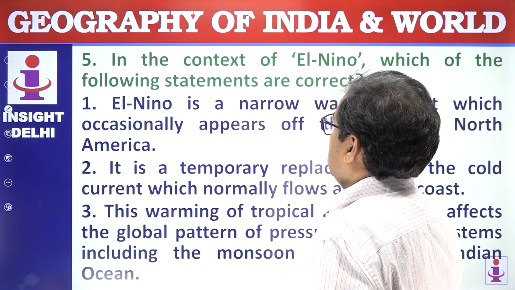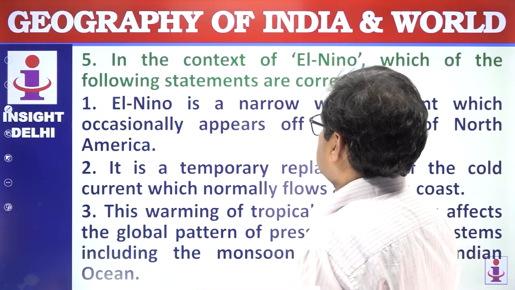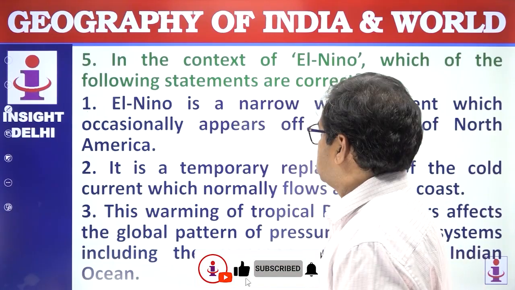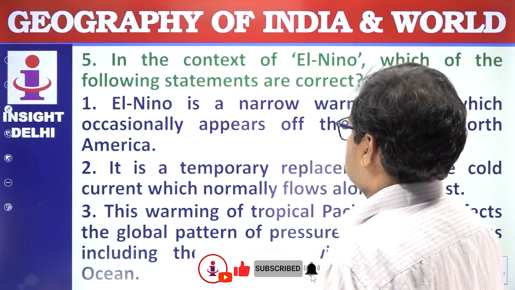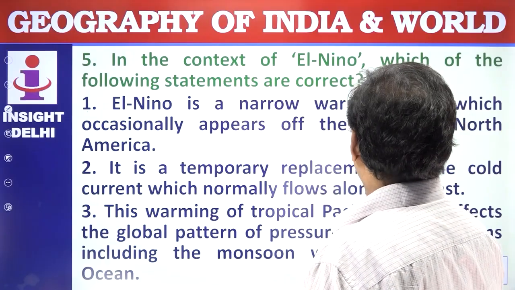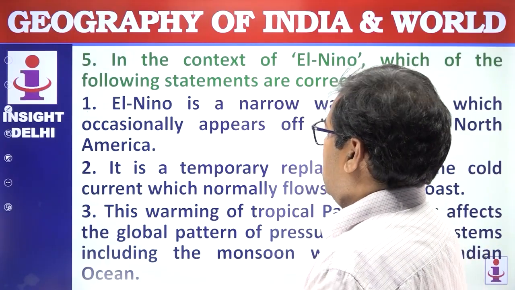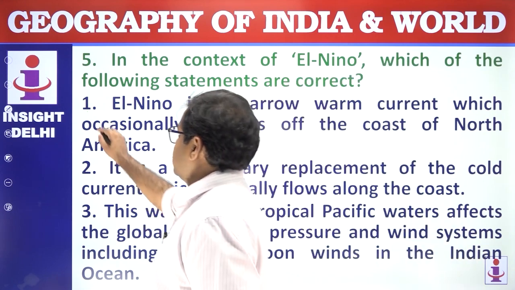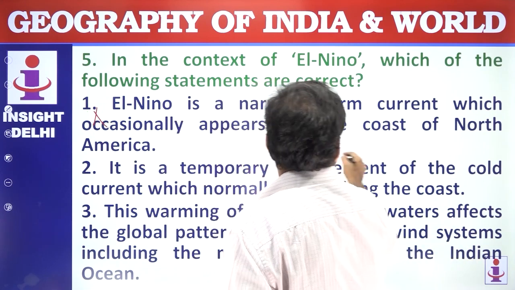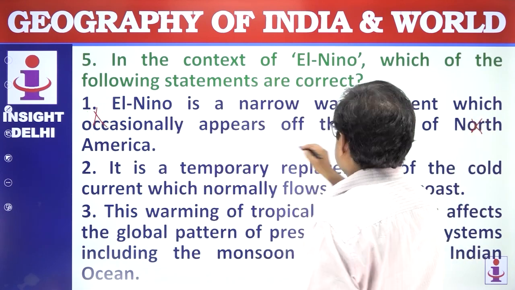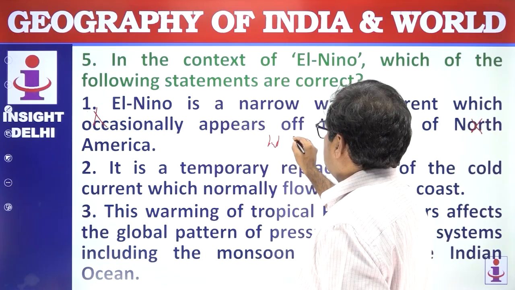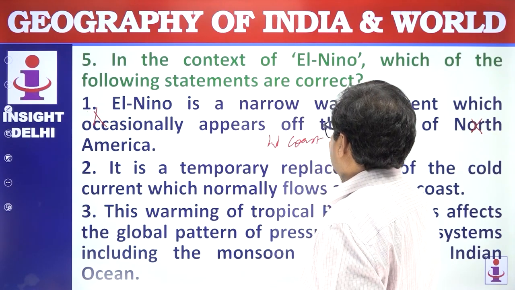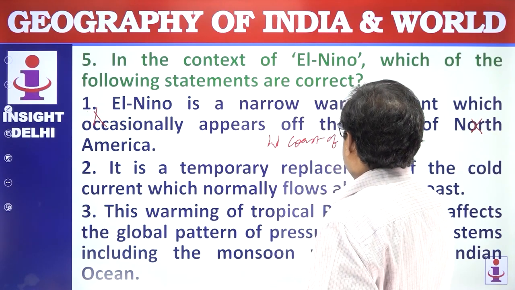Next question. In the context of El Nino, which of the following statements are correct? El Nino is a narrow warm current which occasionally appears off the coast of North America. This is wrong, it is not North America, it is the west coast of South America.